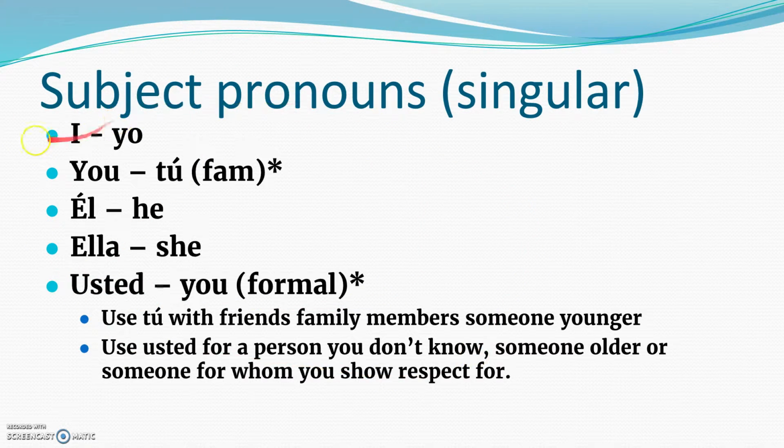Notice that these are all subject pronouns, and they're all singular. We're talking about one person. Él is he. Ella is she. So if I was saying Bob or Johnny or Dave, and I want to replace those names, it'll be él or he. Same thing with ella. If I said Sheila, or Jane, or Jennifer or Mary, that will be ella, and it'll be she. So now these are all singular. Let's go to the plural ones.